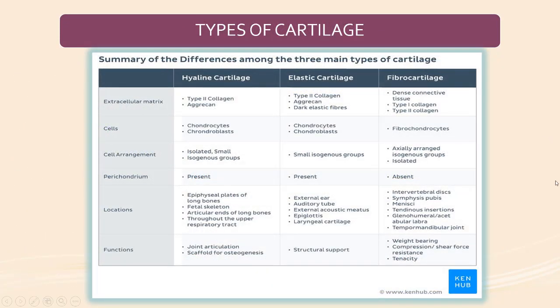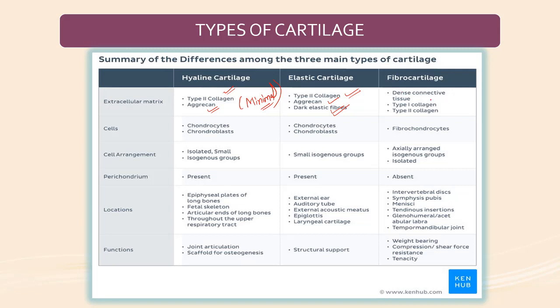These are the differences between the types of cartilage. In hyaline cartilage, type 2 collagen is present along with aggregates. In elastic cartilage, type 2 collagen is present, and they also have dark elastic fibers.